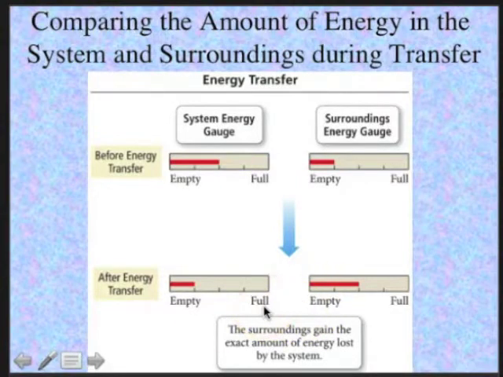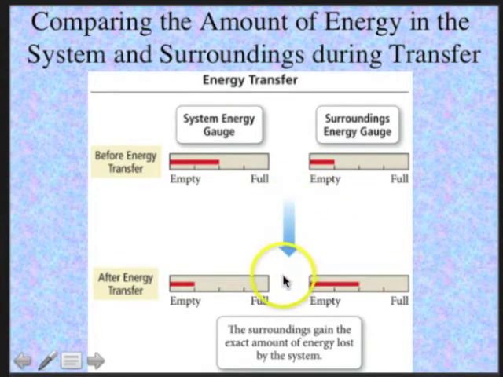Now, that means if we compare the amount of energy in the system and the surroundings during a transfer, let's say we have these energy gauges, and this is the system energy gauge, and this is the surroundings energy gauge. You can see the system energy gauge is half full or half empty, depending on if you're an optimist or a pessimist. And the surroundings is 1/4 full.